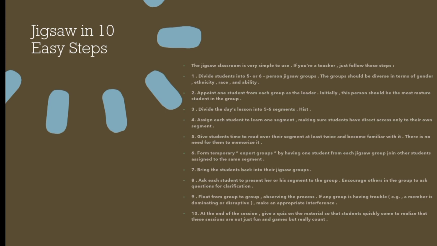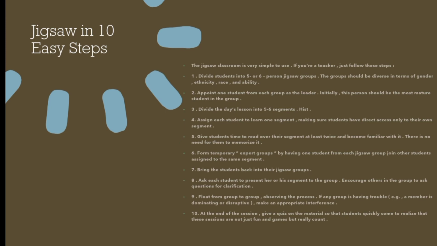And then divide the daily lesson into 5 or 6 segments. And after that, assign each student to learn one segment, making sure students have access only to their own segment. And then give students time to read over their segment at least twice and become familiar with it.